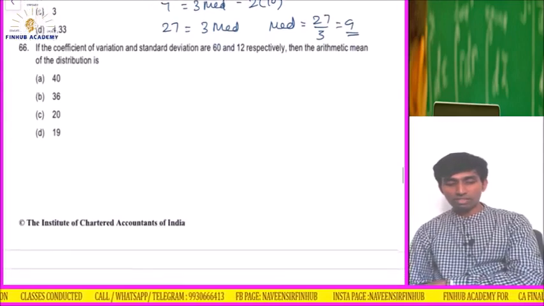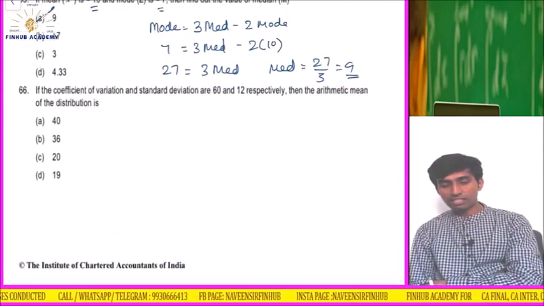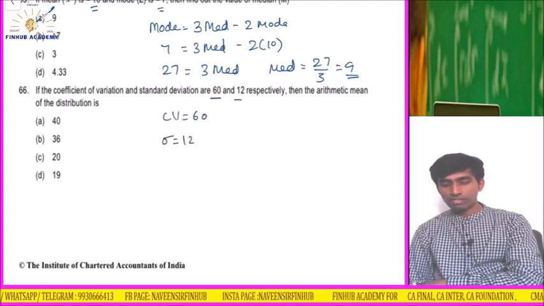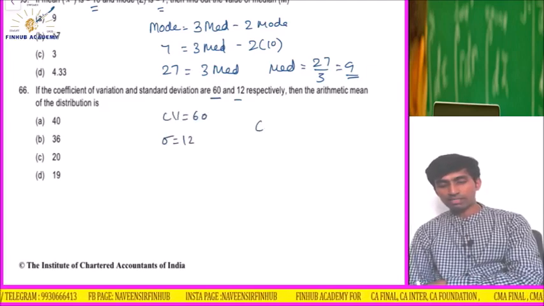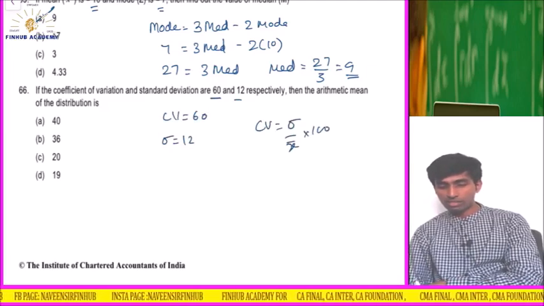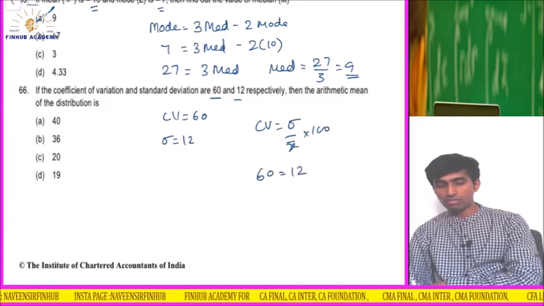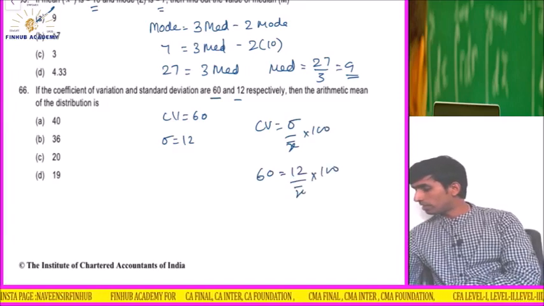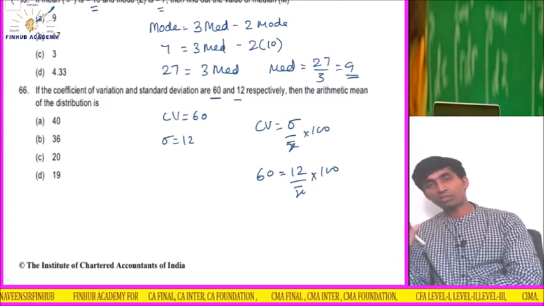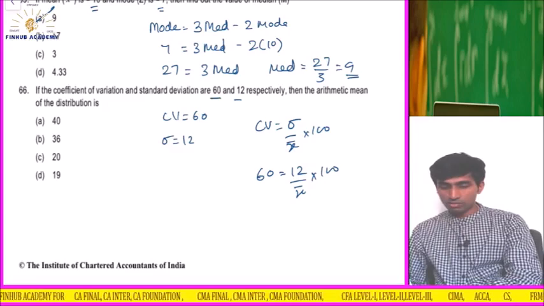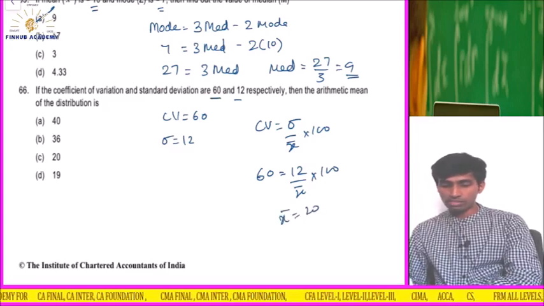If the CV and the standard deviation are 60 and 12, CV is 60, standard deviation is 12. Find the mean. So how do we find the mean? CV is equal to standard deviation upon mean into 100. So 60 is equal to 12 upon mean into 100. So 12 divided by 60 into 100, 60 will go that side, x bar will come this side, into 100 is 20%. Sorry, 20. X bar is equal to 20, not percent. X bar is equal to 20.